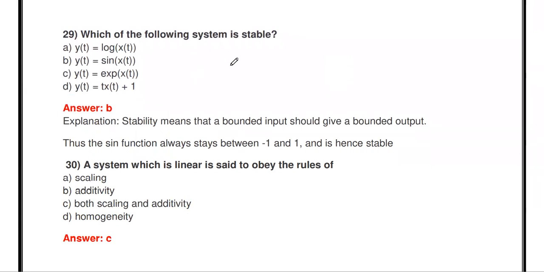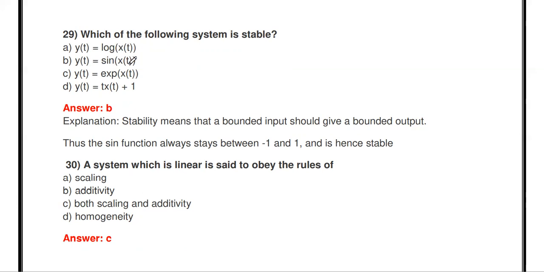Then which one of the following is stable? Here, y of t equal to log of x of t. You give x of t some finite value, and you know log of a finite value is finite, but if you give 0 or some other value, it may not be.